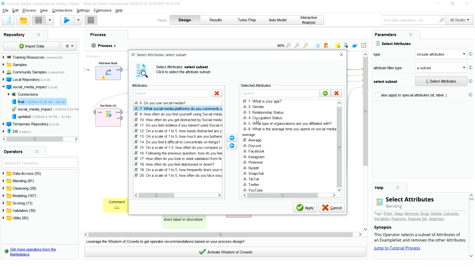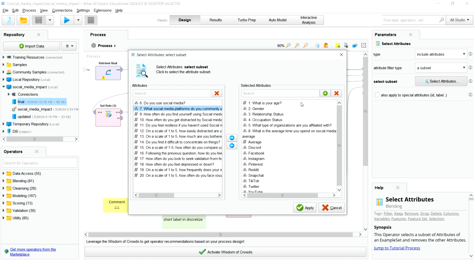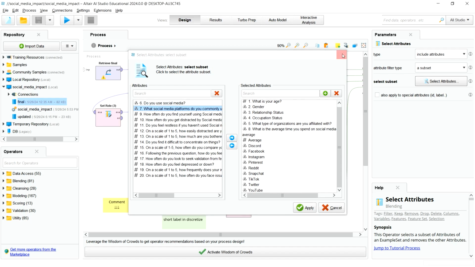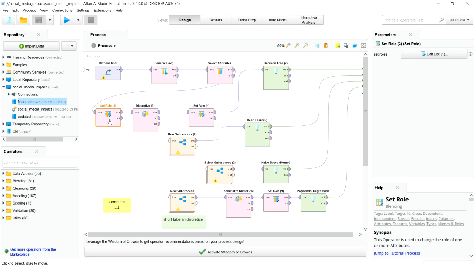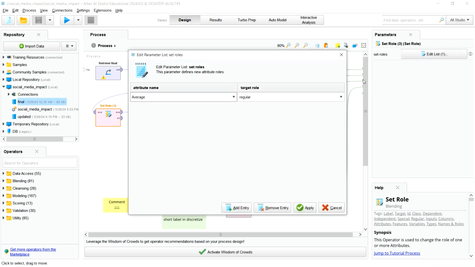If the person was using Facebook and Instagram, we have made it a binary response, with Facebook and Instagram as yes and the rest all 0. I have selected all these required attributes, and after that I have set the role of this average to be a label.